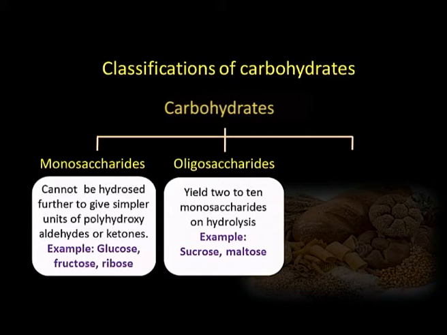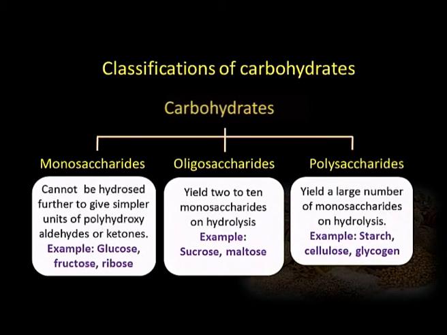So, oligosaccharides are those carbohydrates which yield 2 to 10 monosaccharide units on hydrolysis. Like sucrose is a disaccharide which provides glucose and fructose. Similarly, maltose and lactose are other disaccharides.